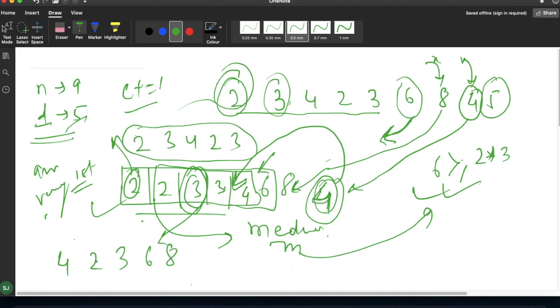Suppose these are my 5 elements. Now after removing this one, we are left with 4 elements and need to add the next element, which is 4. We can't add it at the last, but if we add this 4 at the perfect place, we will get the sorted array. So how do we add this 4 at its perfect position? For that we have an inbuilt module in Python, the bisect module, and we will see a few methods from the bisect module here.